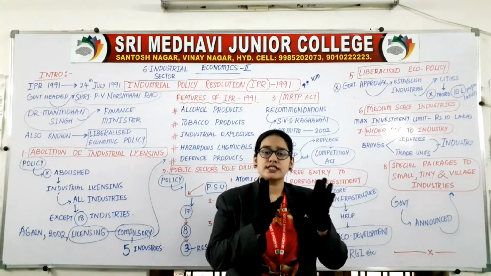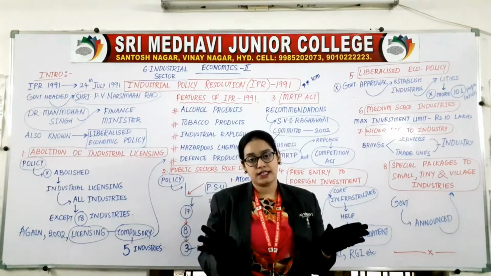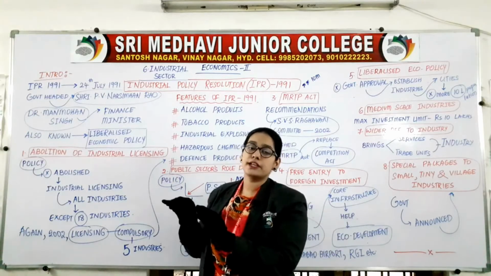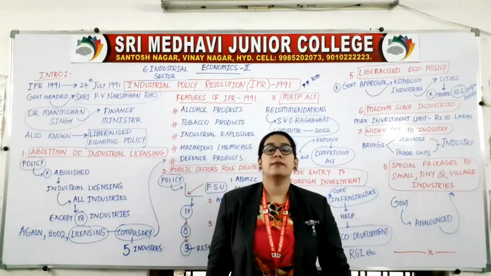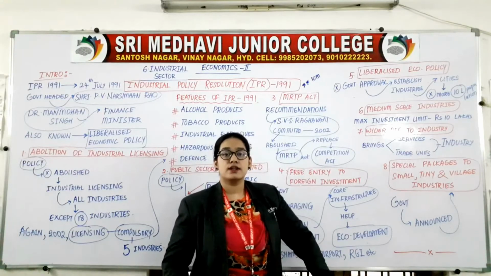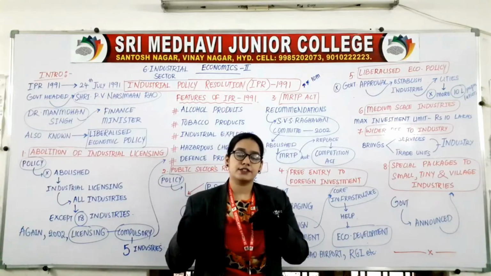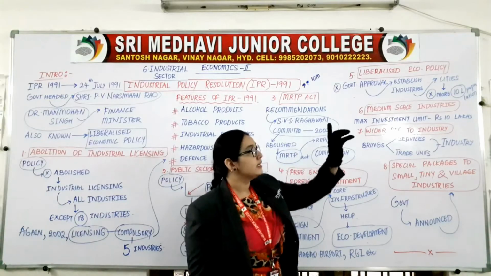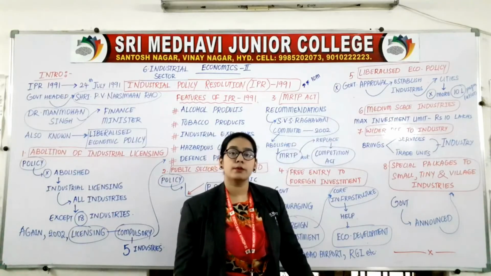When more population is there, don't establish the industry there. Wherever a little less population is there, you can start your industry without government approval also. So is it nothing but free trade? Yes. Free permission you are getting? Yes. That is liberalized economic policy.